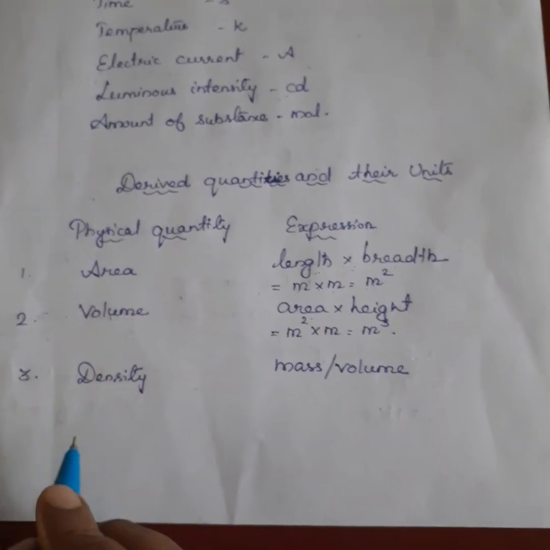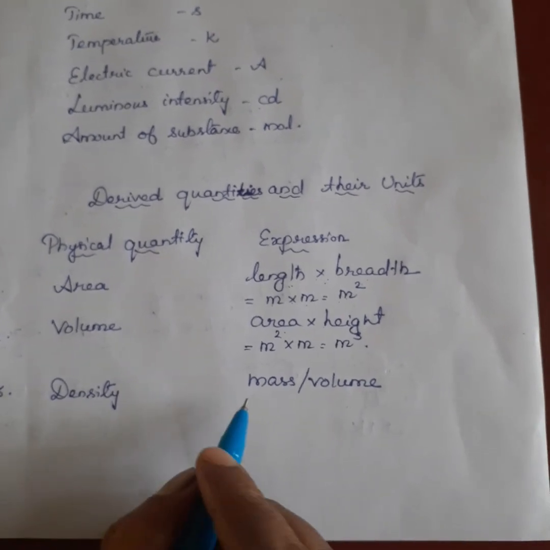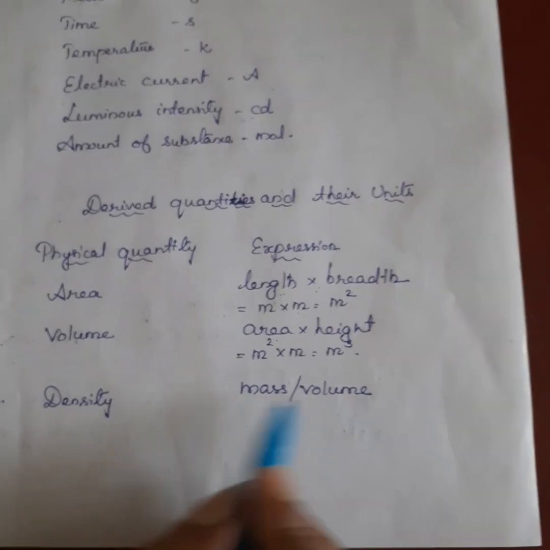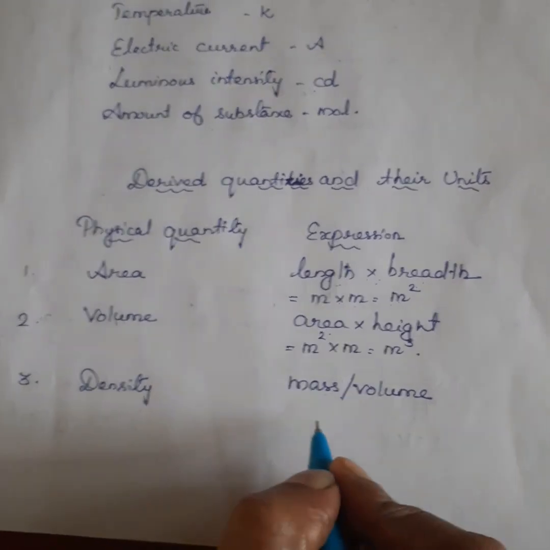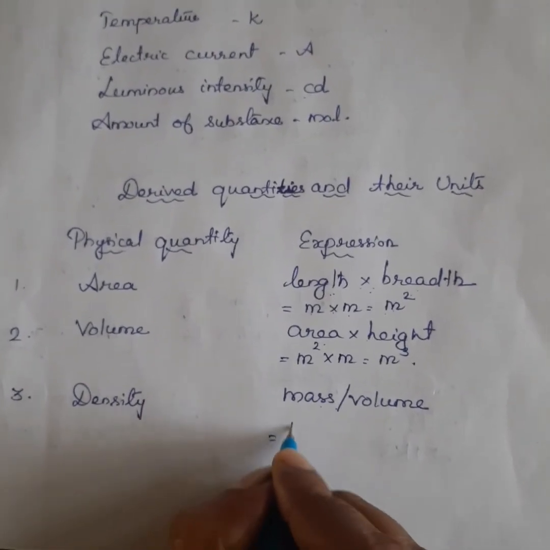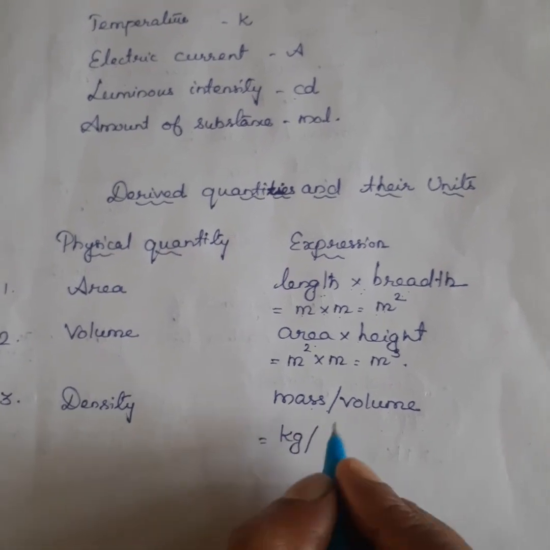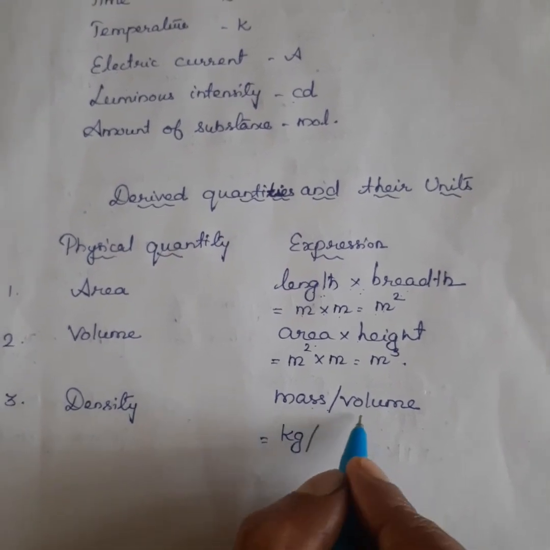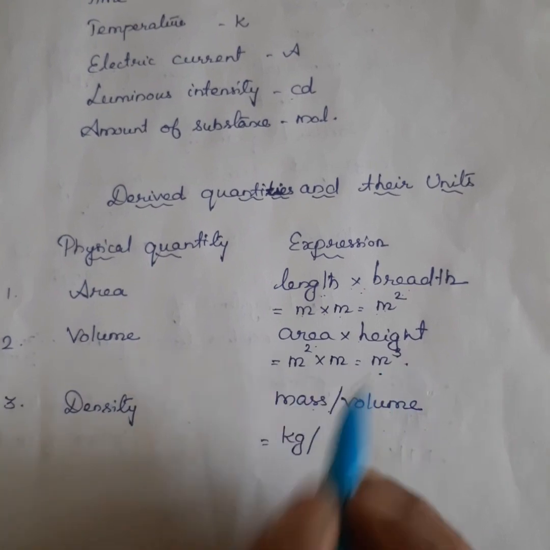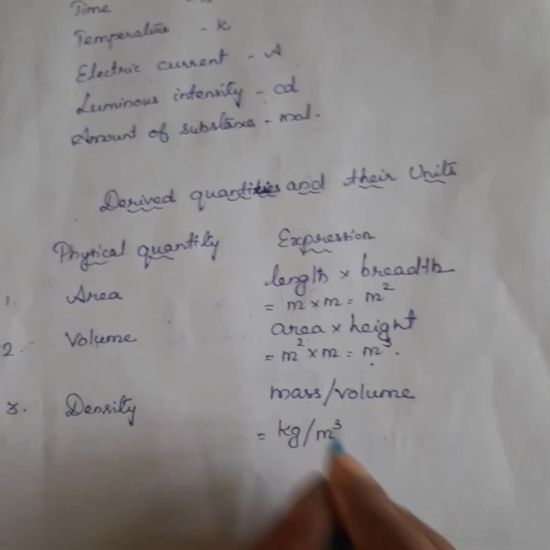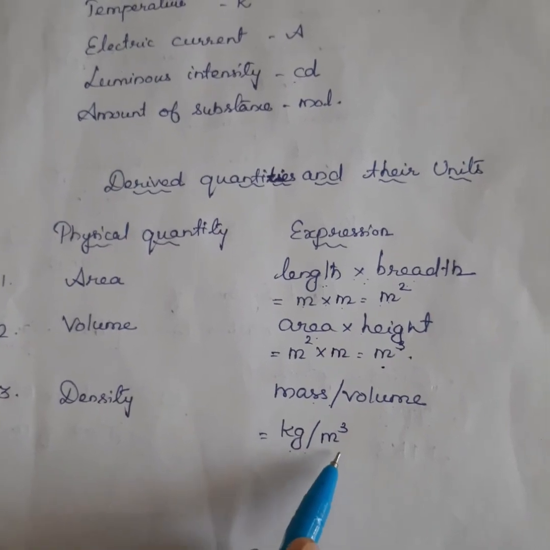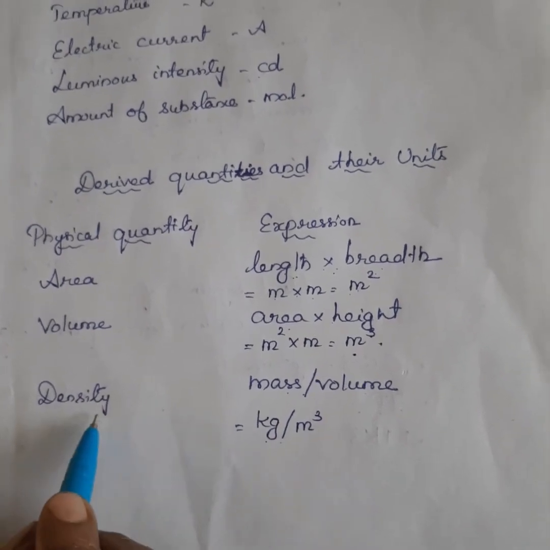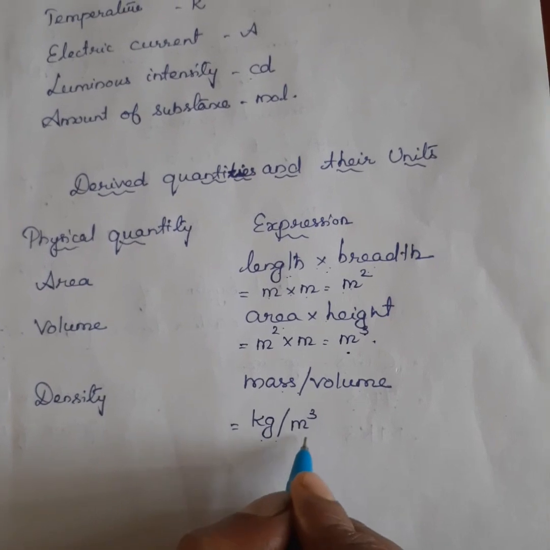Okay. Next one is density. Density is equal to mass per volume. What is the unit of mass? Kilogram. What is the unit of volume? Meter cube. So density is equal to kilogram per meter cube. This is the unit of density.